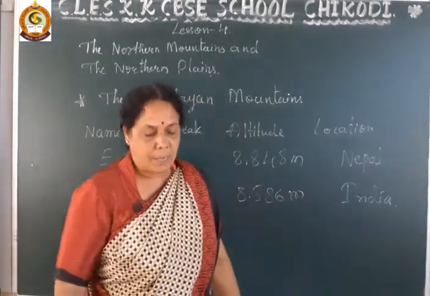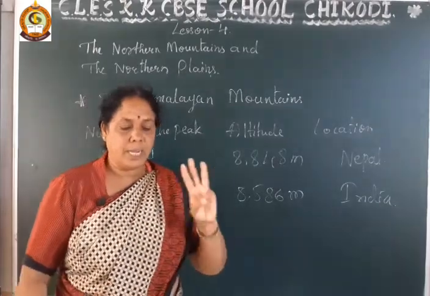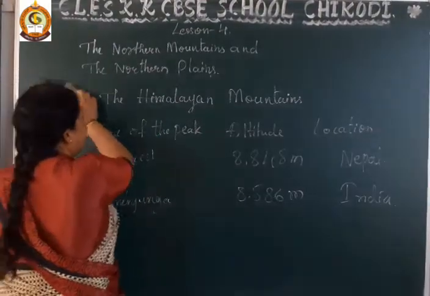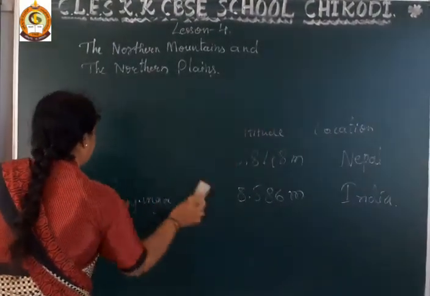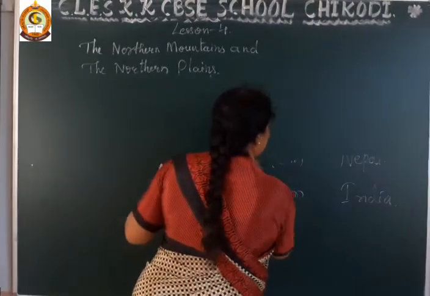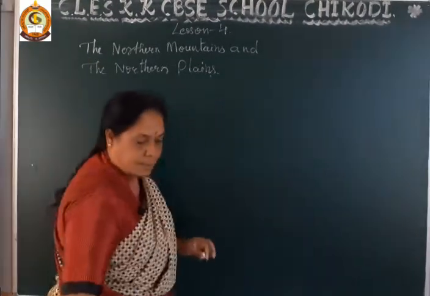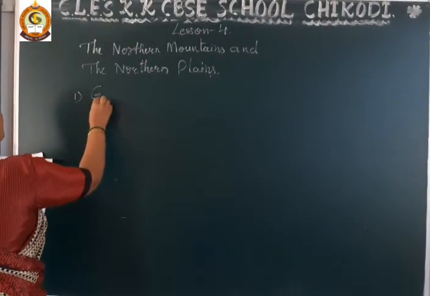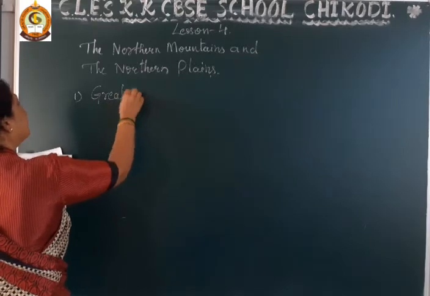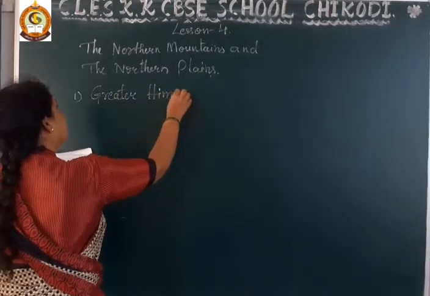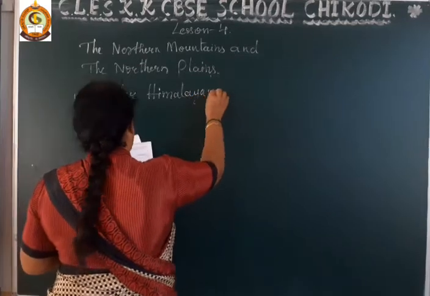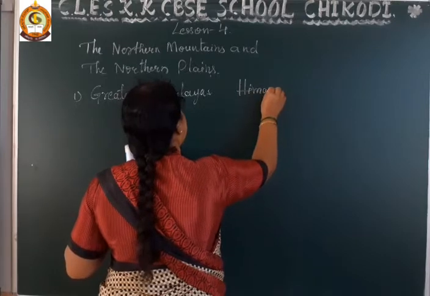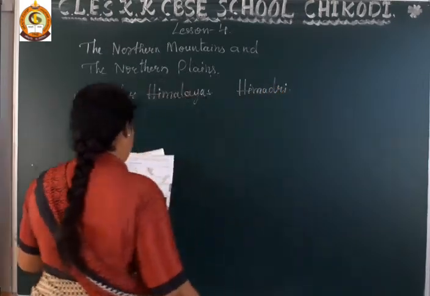The Himalayas are divided into 3 parallel ranges. First one is the Greater Himalayas, which are called Himadri.